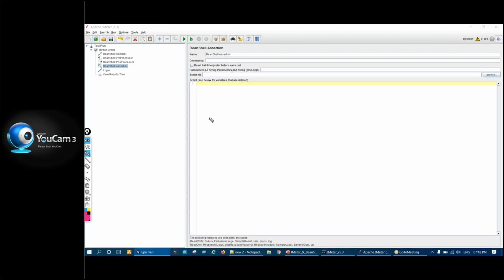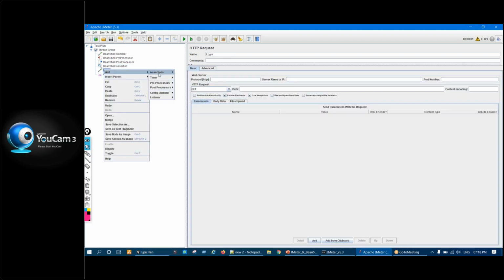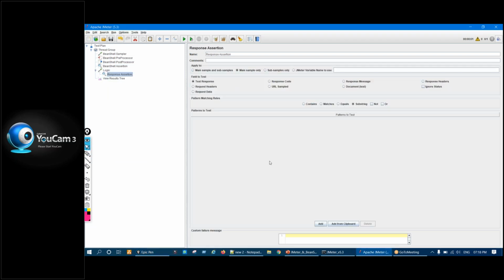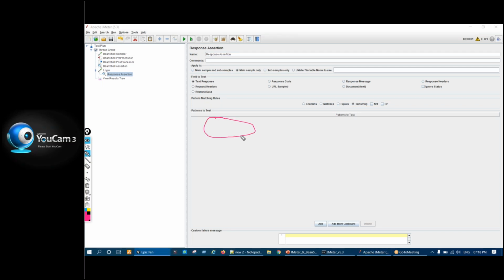Okay, one more thing. So let us say in response assertion you have given some value to be verified. When login executes, response will come. This will be verified. If it is there, it will pass. If this value is not there, it will fail.